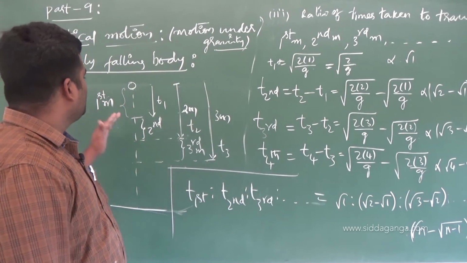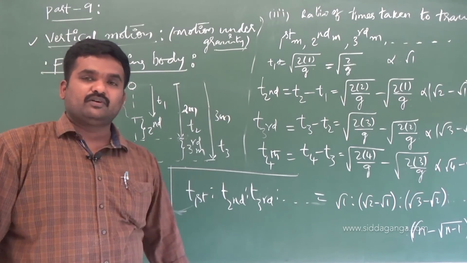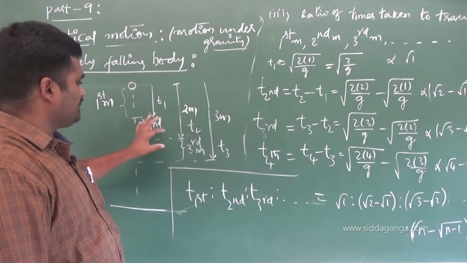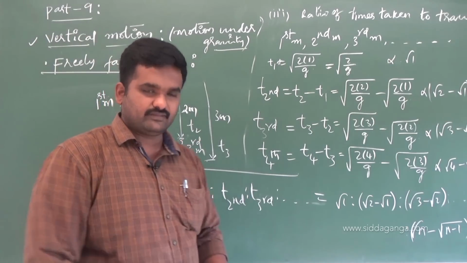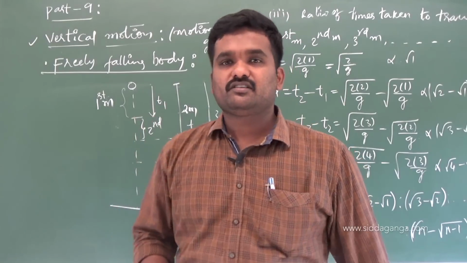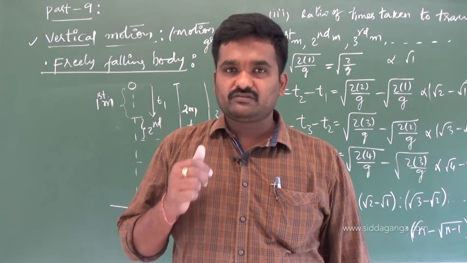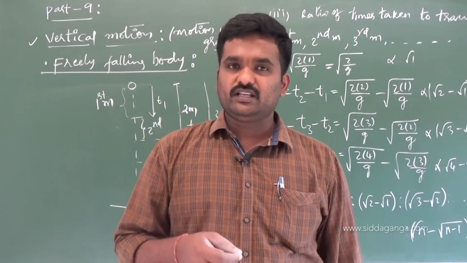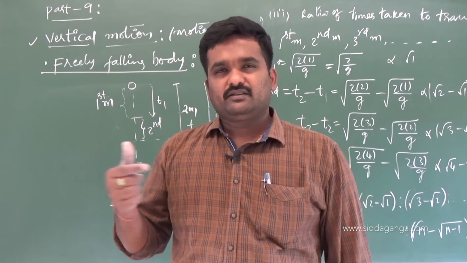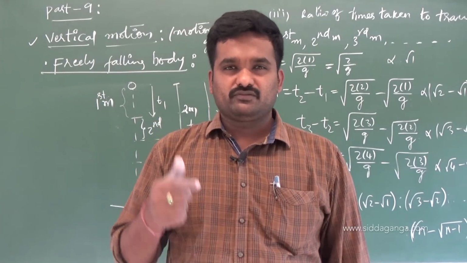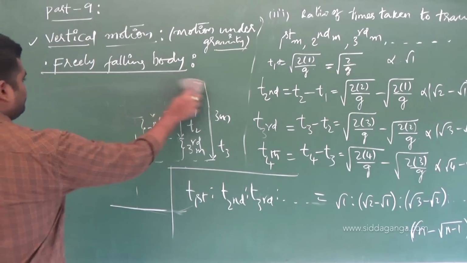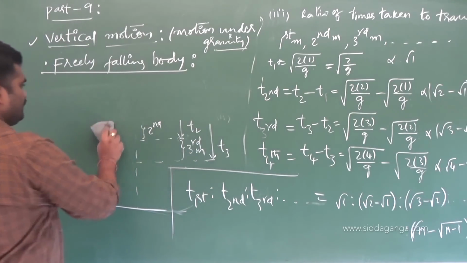This is all about the ratio of the time taken by a freely falling body to travel the first, second, third, fourth meter and so on. See, this is the way they are going to ask applications or problems related to the equations of motion for a freely falling body which we have written. So that is the reason why you have to remember those formulas, the equations of motion related to a freely falling body, directly. So that is about the freely falling body, some points related to that.